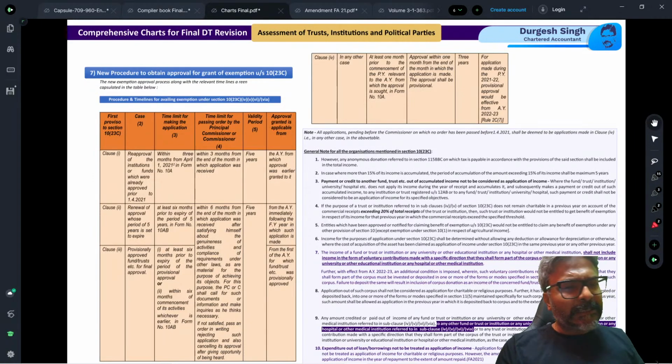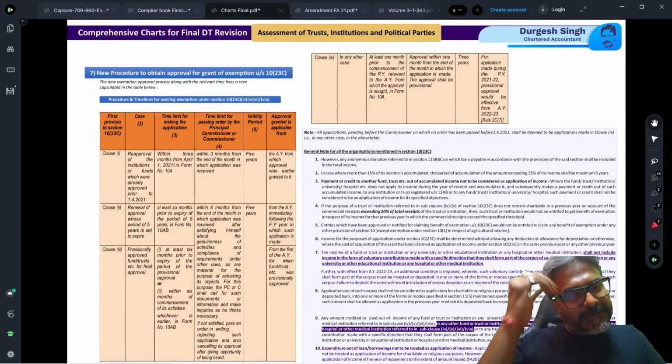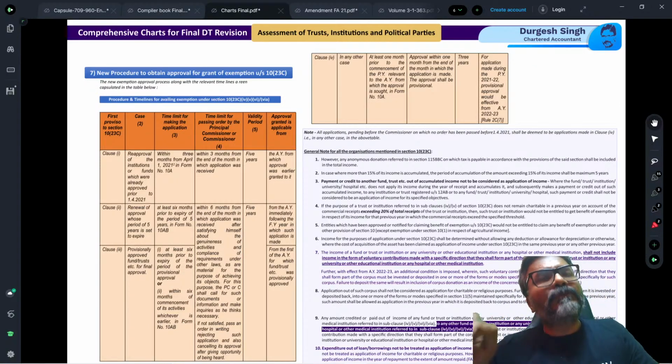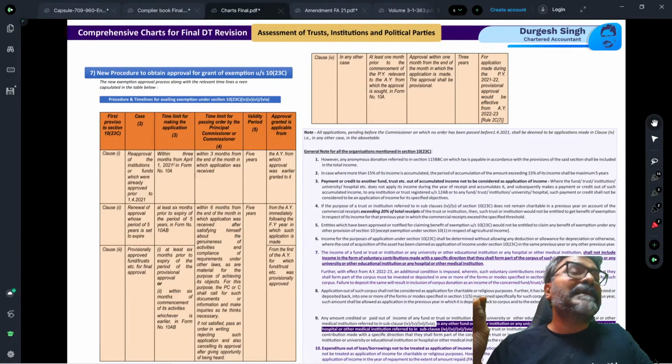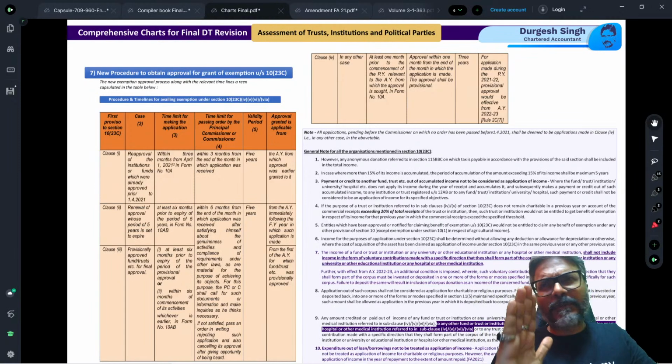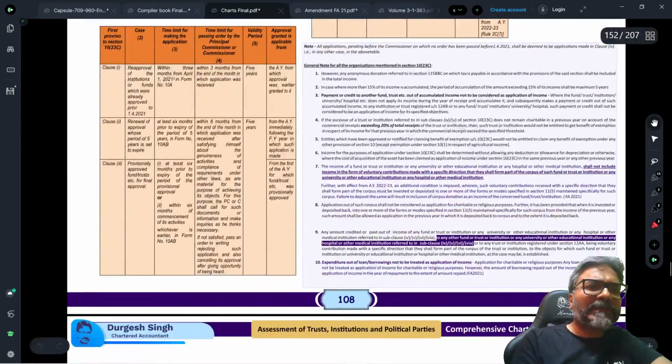So what we are going to do in the current lecture, students, is take up the other aspect, and that is section 10(23C). First, let's look at the new, amended section 10(23C). Then I will do the amendment of registration, and last, students, we will be doing exit tax. Let's look at this sequence one by one. Whatever we are going to discuss in trust taxation right now has got amendments. So let's start with 10(23C).